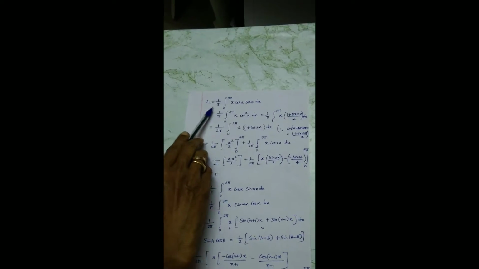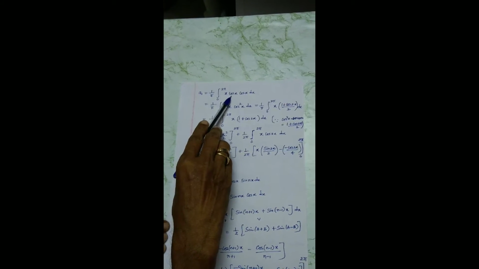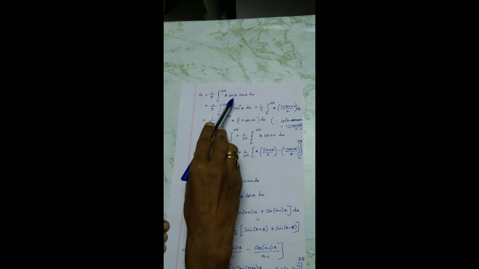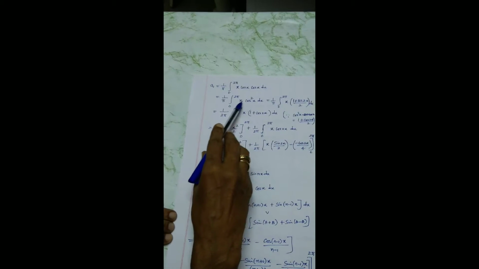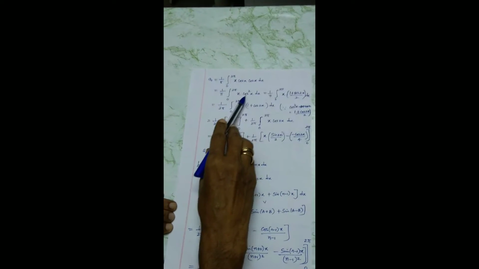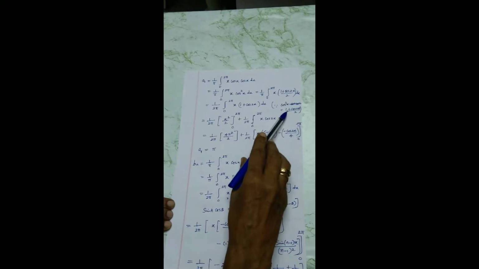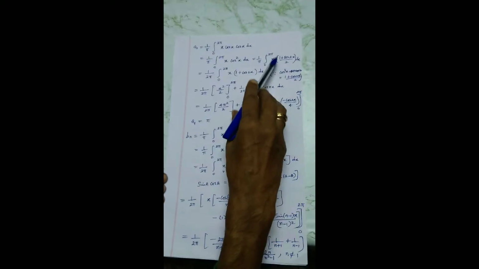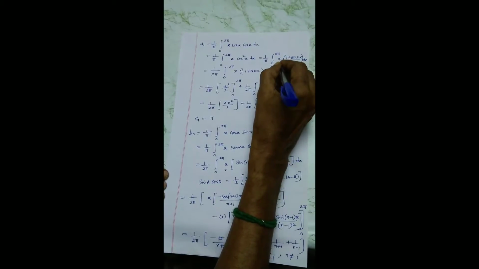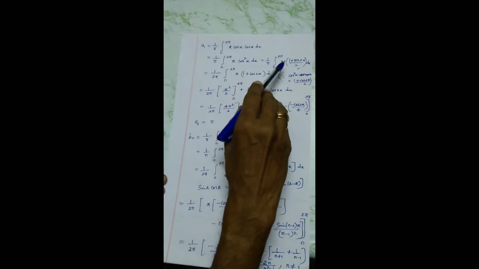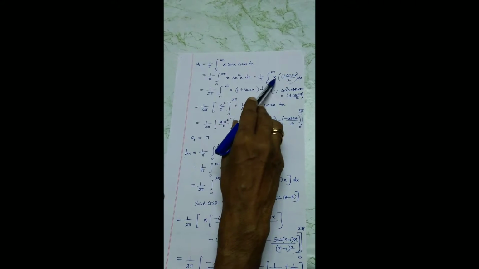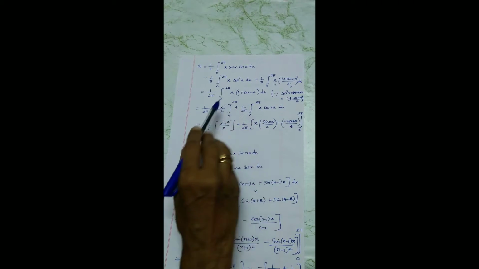Next, give n equal to 1. That's a particular case. By setting n equal to 1, a1 is 1 by pi integral of x cos nx, if n equal to 1, cos x dx. So you know very well, cos square x is cos x into cos x. Let us recall the basic trigonometric formula: cos square x is 1 plus cos 2x by 2. I am going to substitute here in place of cos square x. So this is u and the second term is v. Now I am going to simplify. Why? Because the denominator 2 I am taking out. So 1 by 2 pi integral of x times 1 plus cos 2x dx.